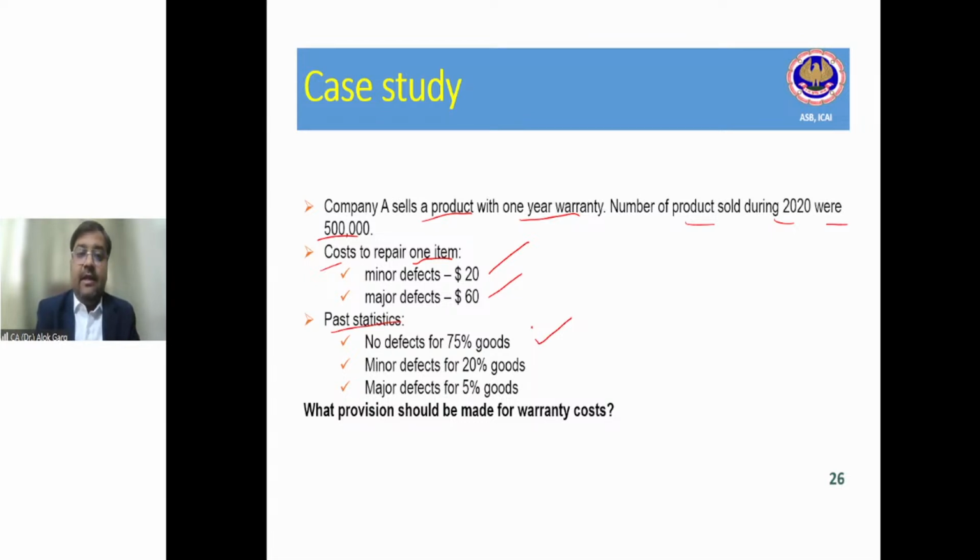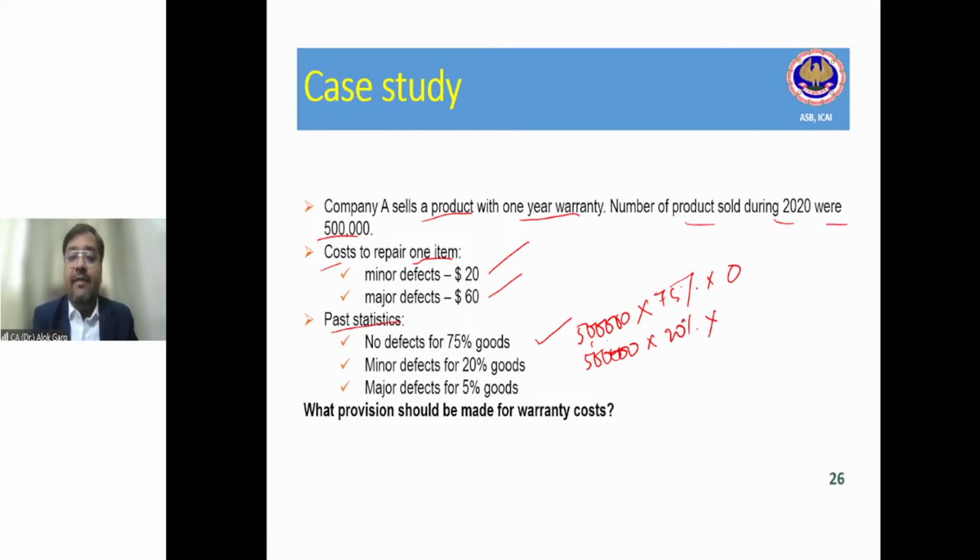It means if 5 lakh goods have been sold, no defect for 75%: 5 lakh multiplied by 75% multiplied by 0. There is no defect. If there is no defect, there will not be any provision. Minor defect for 20% goods: 5 lakh multiply by 20%.